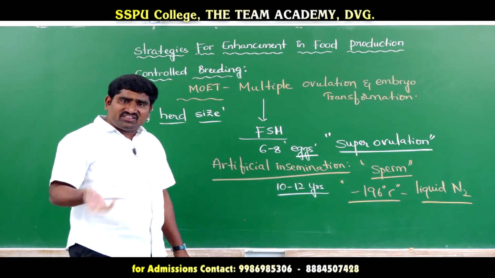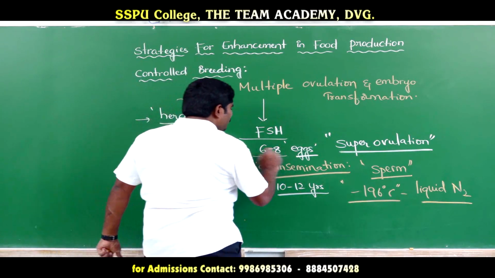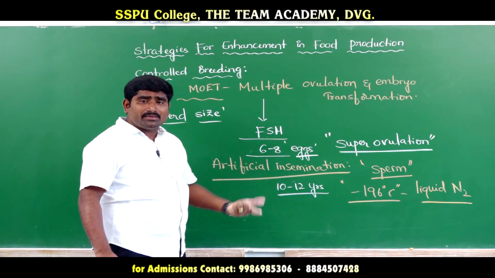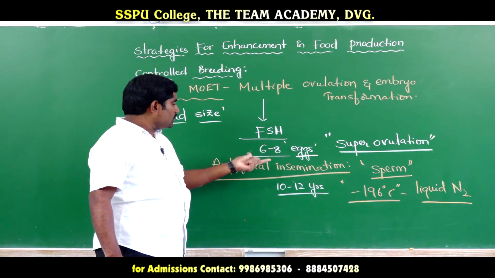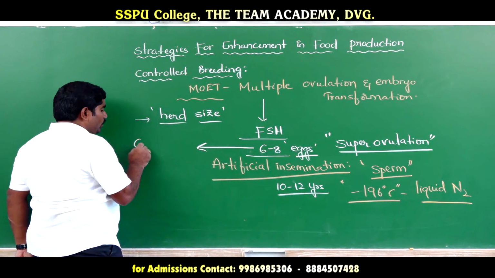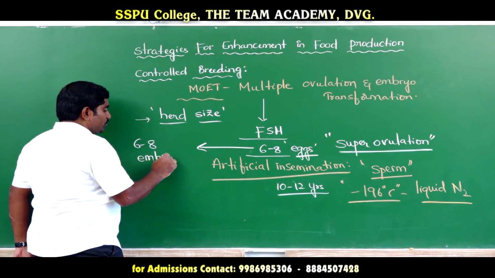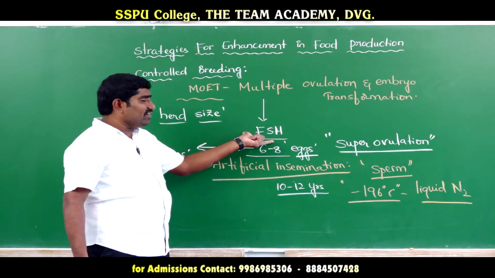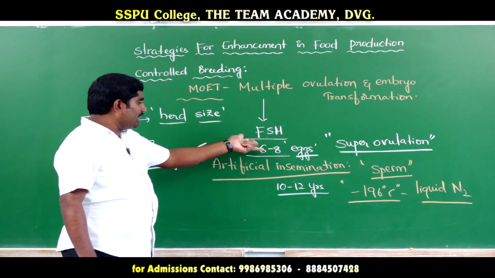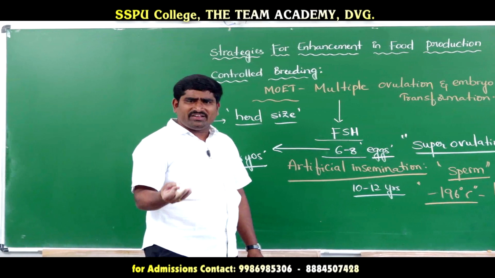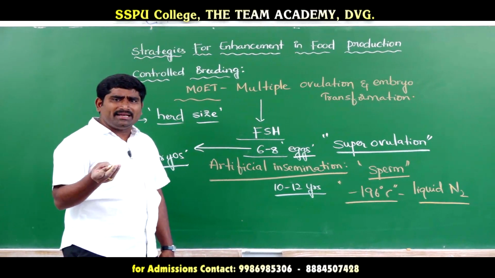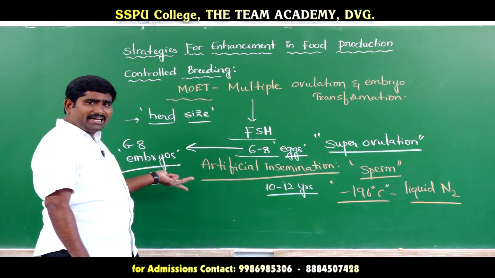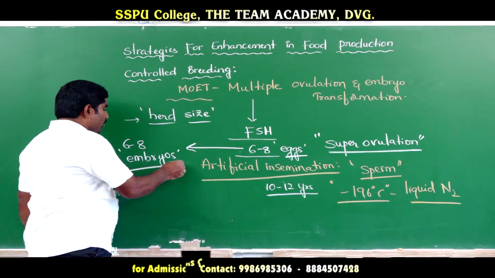After artificial insemination, how many ovules are produced? After multiple ovulation, 6 to 8 eggs are produced, because FSH hormone is injected into the cow. Those 6 to 8 eggs will be converted into 6 to 8 embryos. We know that one insemination contains many millions of sperm, so when the sperm is deposited, 6 to 8 embryos will be formed.